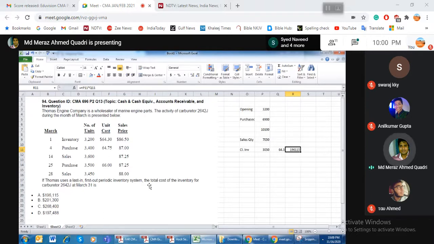Does somebody have any problem with this? Sir, why have we taken the rate of 64.3 for the inventory? Because the question is last in, first out. Then we are assuming that the purchases are sold first, and the initial one is not in my hand. It's already there. Okay, sir, this is the reason.